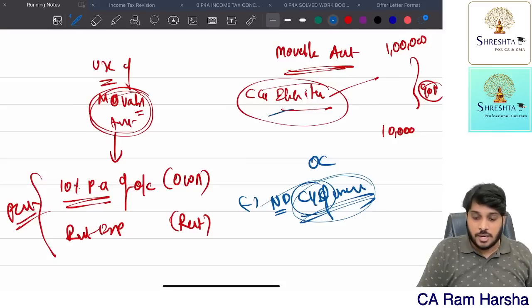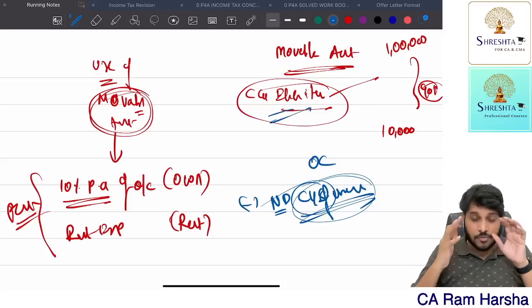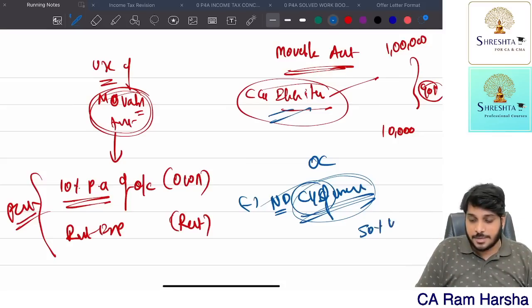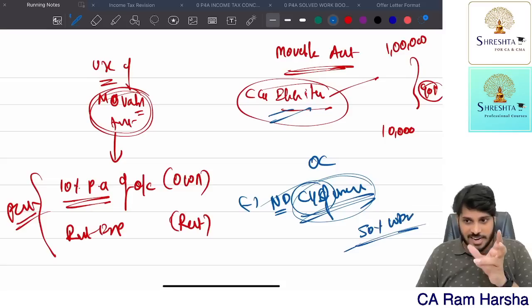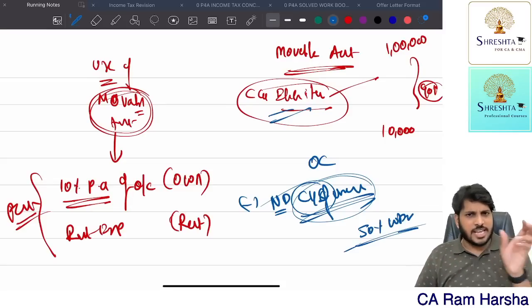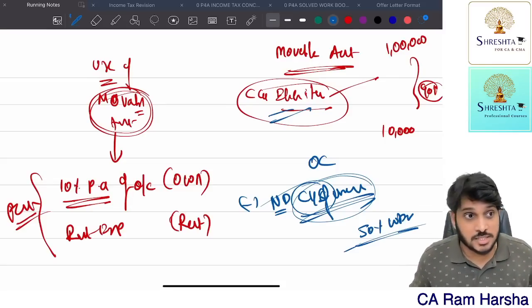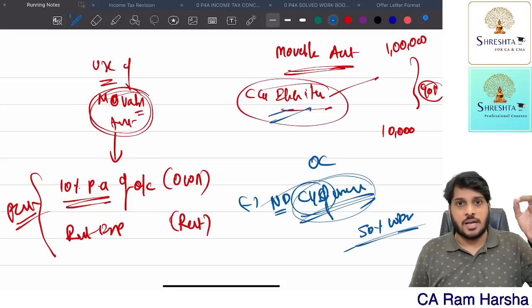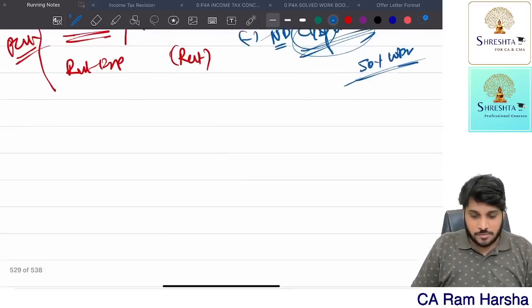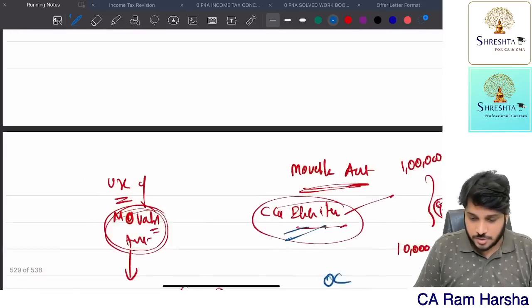In case of computers and electronic items, 50% WDV basis, we claim notional depreciation. So 3 completed years. The company purchased the computer on 1st May 2019.